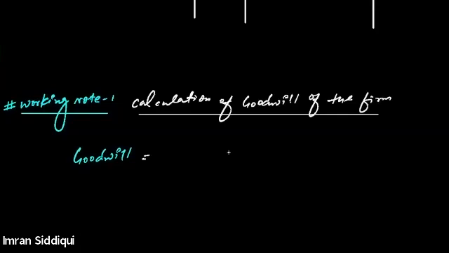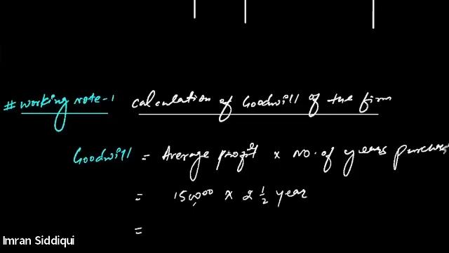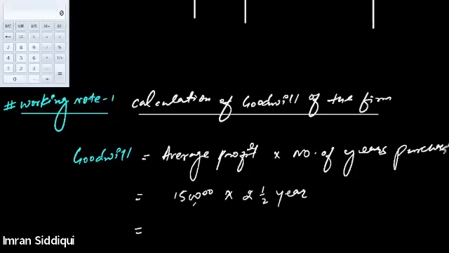Average profit into number of years purchase. Correct. Goodwill equals average profit multiplied by number of years purchase. The average profit of the firm is already given as 1,50,000, and the number of years purchase is also given in the question, so we need to consider 2.5 years. Once we multiply 1,50,000 into 2.5, we will get 3,75,000.